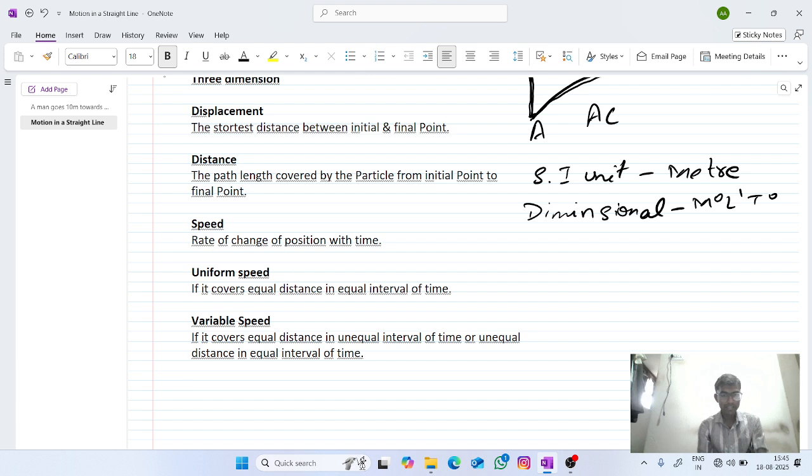Next we will see average speed, not velocity, speed.